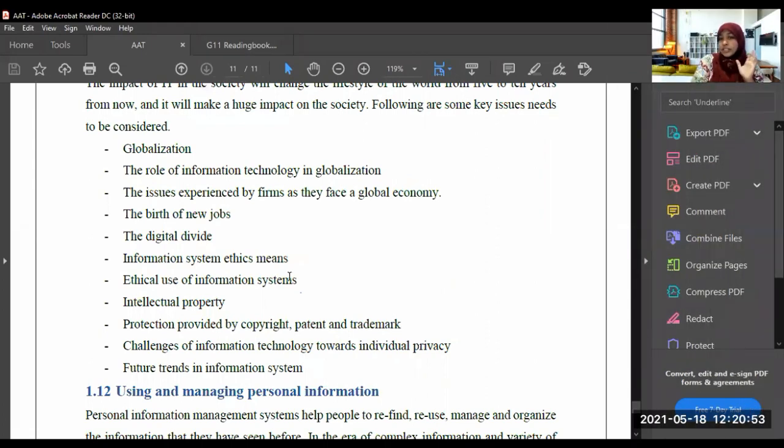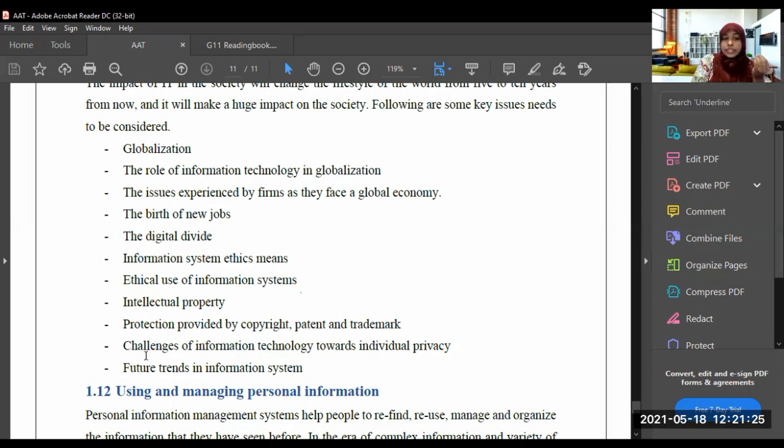Information system ethics means there are some rules. Ethics means rules, okay? Ethical use of information systems, both are the same. Intellectual property means that when you are using something from the internet, it is the property of somebody, so illegally we can't use it. We should use it legally. Protection is provided by copyright, patent, and trademark.